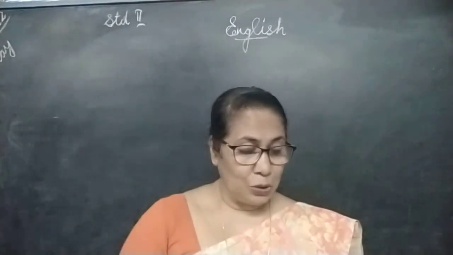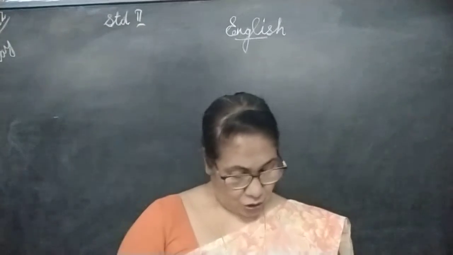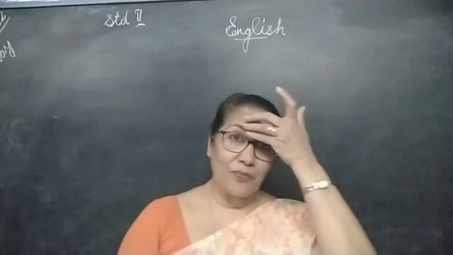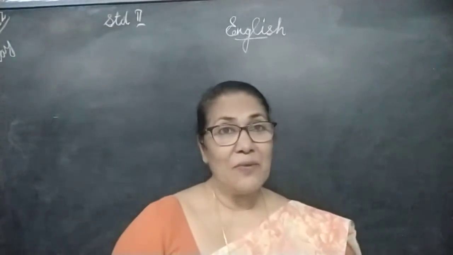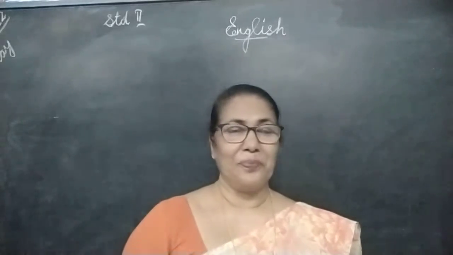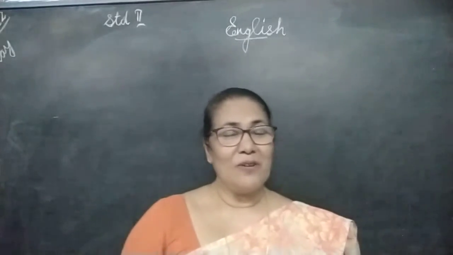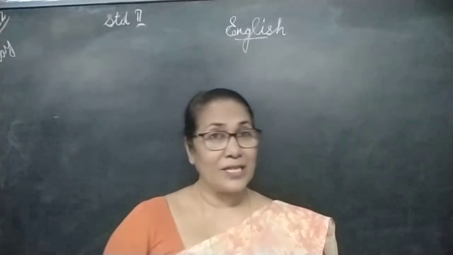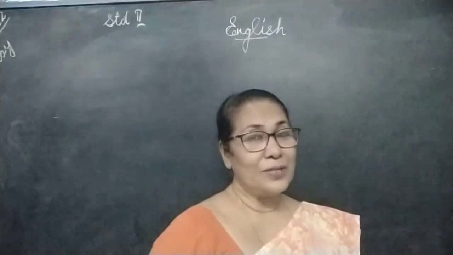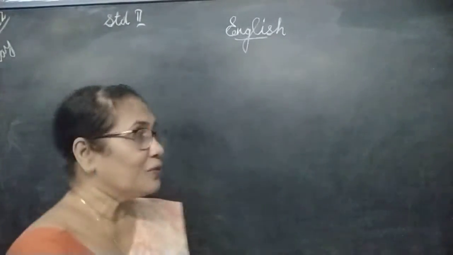Now let's come to page number 28, that is lesson 4. The name of the lesson is One Sunday. Sunday is a holiday, everybody knows, and Sunday is a special name. Here we have used a capital letter for Sunday.